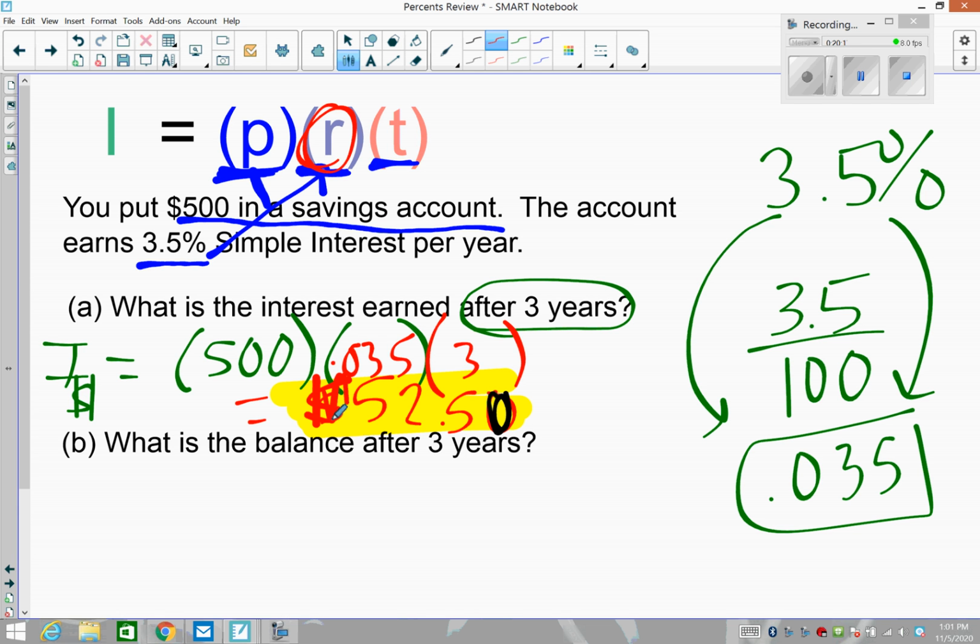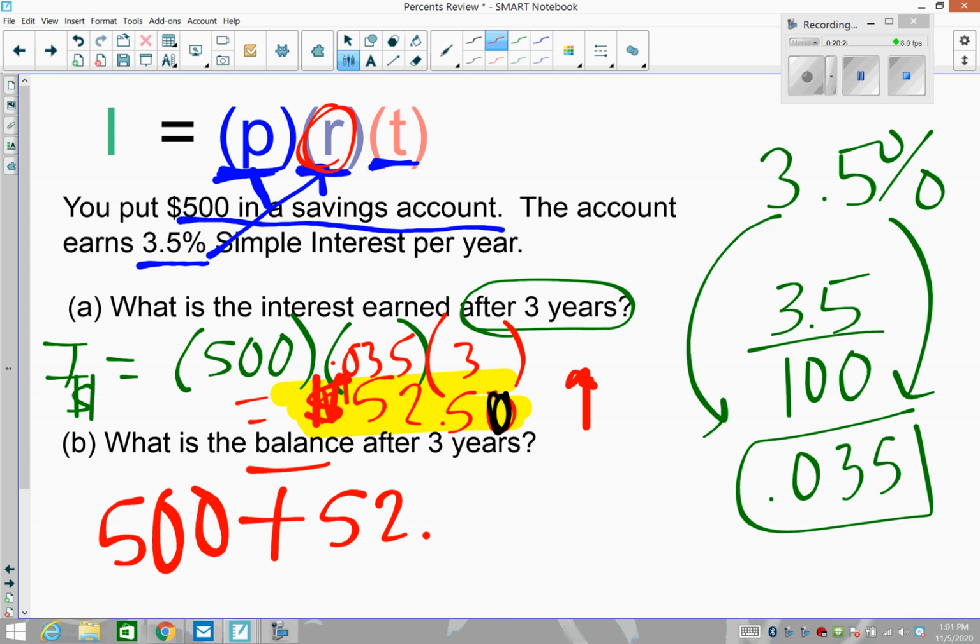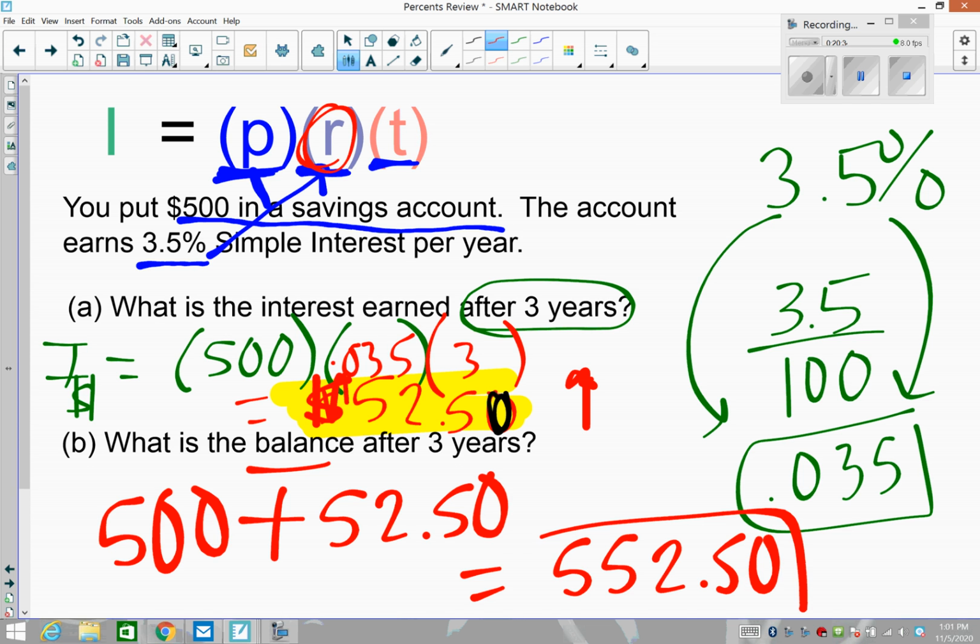Okay, so that's how much you get to increase your account. So the balance then would be the 500 you start with. You get that back, right? If it's your bank, if it's your investment, and then you add the 52.50, which gives us 552.50 would be what we call your balance after the 3 years. So you get your 500 back plus the interest that you just earned.